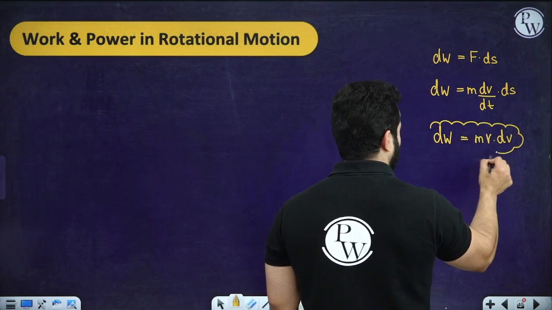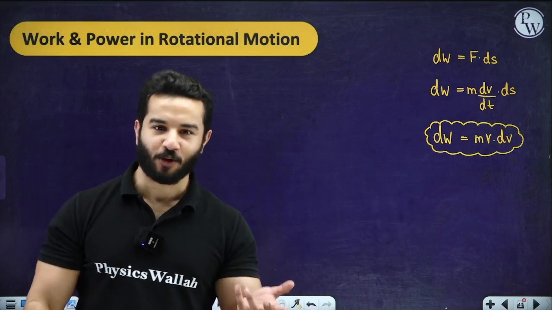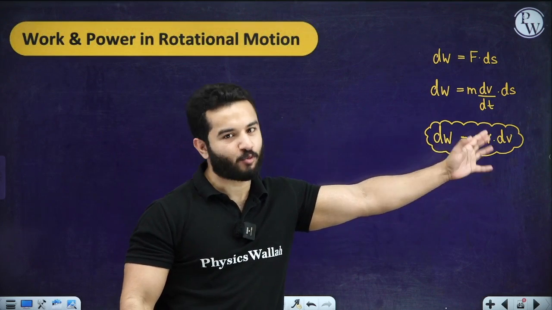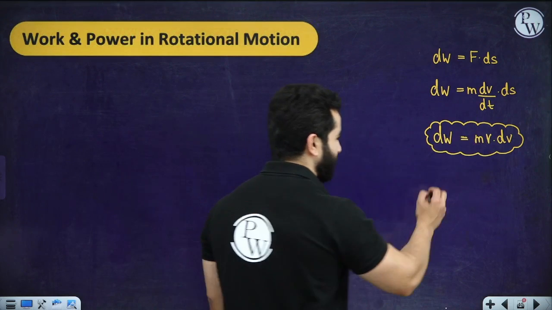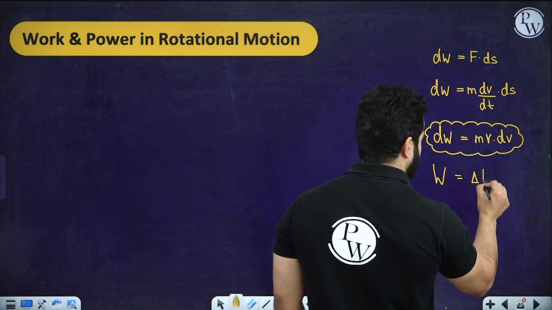So after integrating this, we got to the work energy theorem, isn't it? If we integrate it, we'll get work done equals half m v square if the initial velocity is 0. So the work done is nothing but the change in kinetic energy.